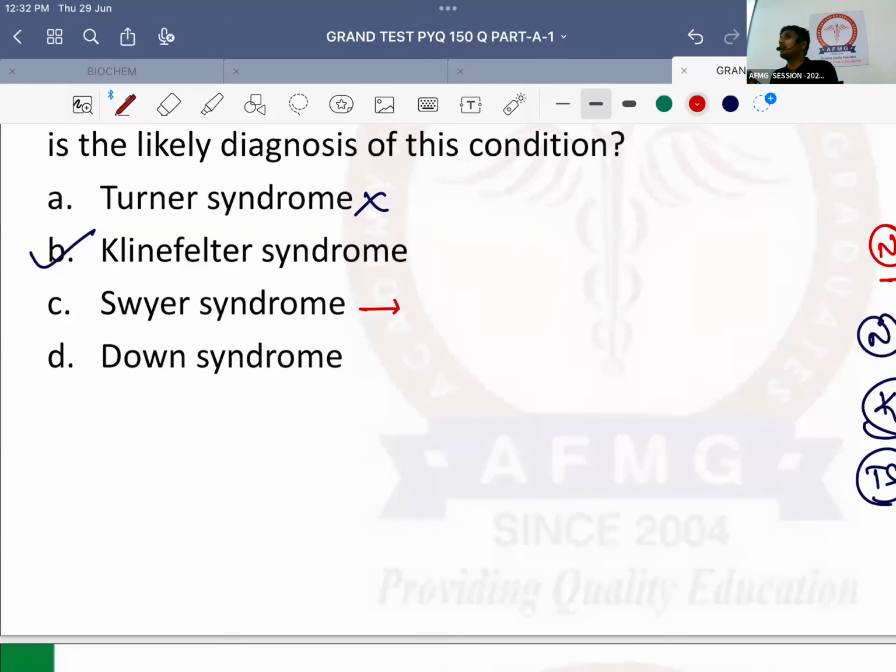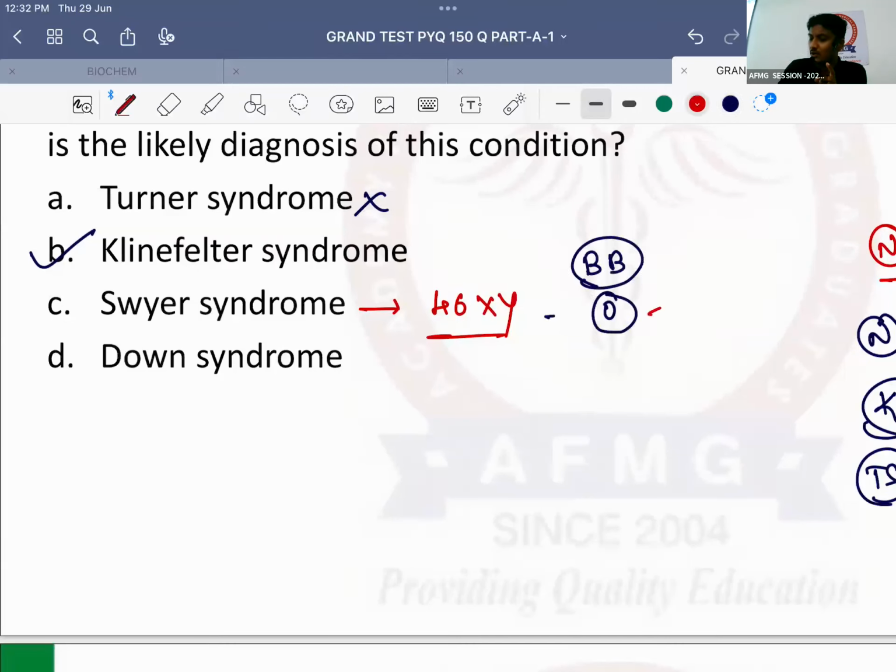dysgenesis. What does this mean? Gonads do not form, there are bad gonads. Now important, what is the genotype of Swyer syndrome, children? 46XY. The normal genotype is 46XY. Now, if there is 46XY, the number of bar bodies will be 0. So, as they have given over here one bar body, can it be a case of Swyer syndrome? No, it cannot be a case of Swyer syndrome.